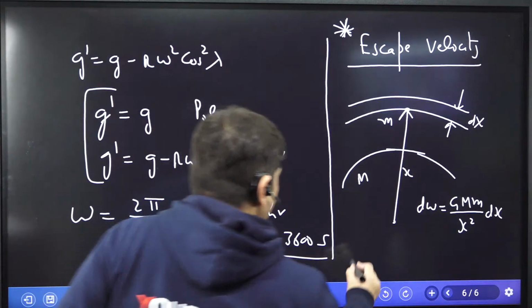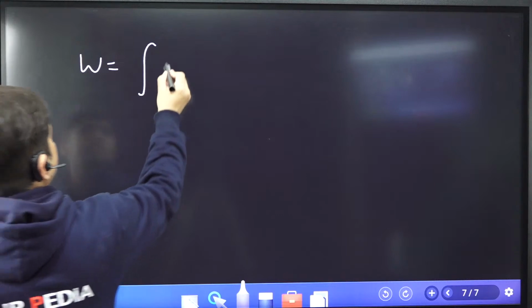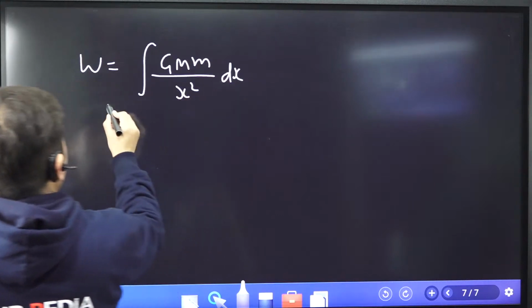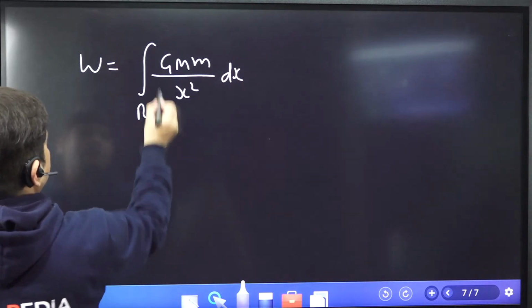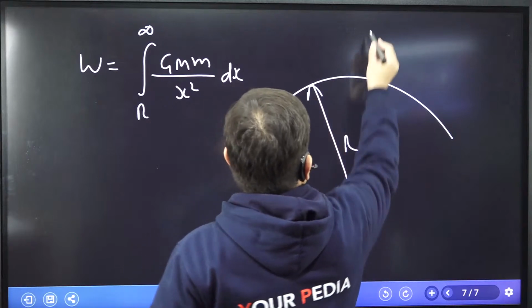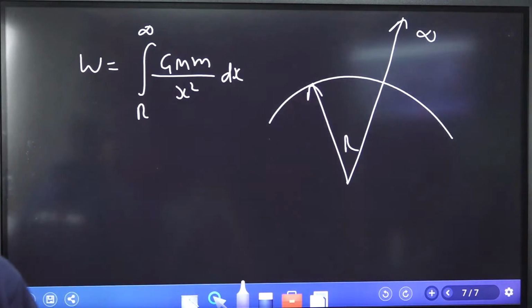Now what will be the total work required? Total work required to move the body from distance radius of earth to infinity. Now see here, this is the radius of earth, and I want to move the body to infinite distance. So how much will be the work required to move the body from the surface of earth to infinite distance? That is GMm by x square. That is the value we are going to get.